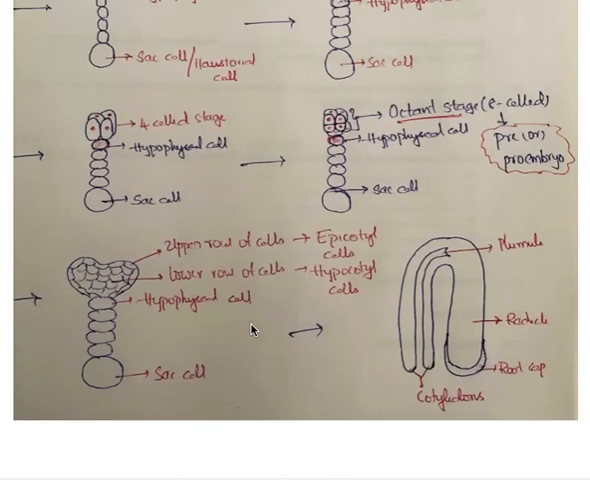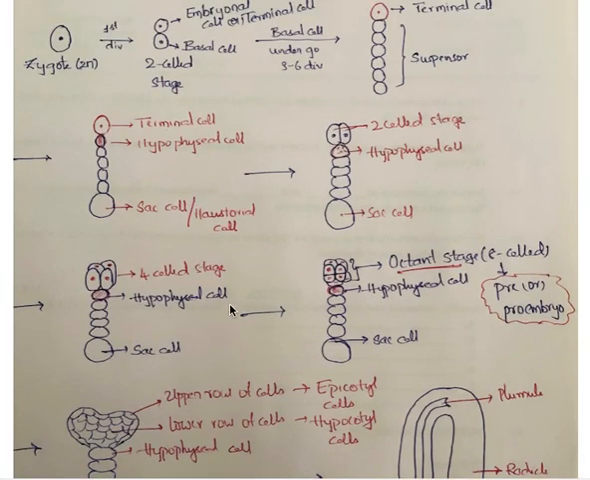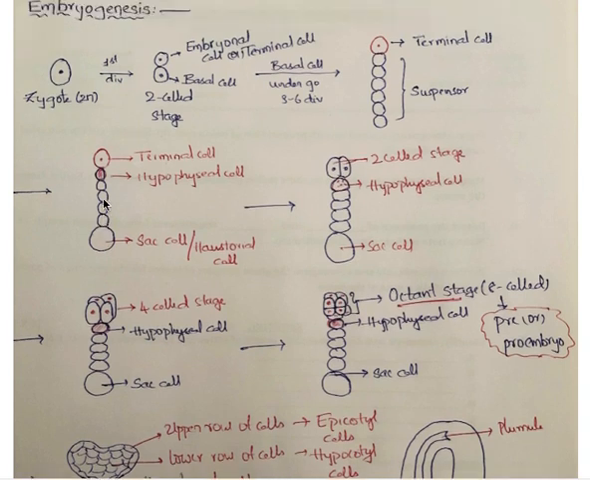Let me show you, then you will clearly understand. Now, the upper cell is the hypophyseal cell, and the middle cells remain as they are, as suspensor only, and the lower cell increases in size and converts into the sac cell or globular cell or haustorial cell. Hope you understand the basal cell.